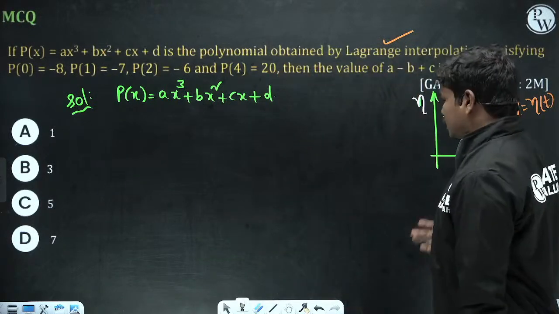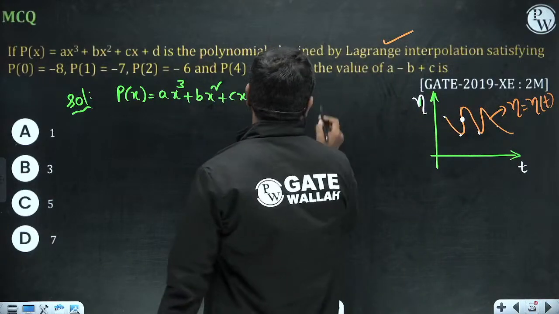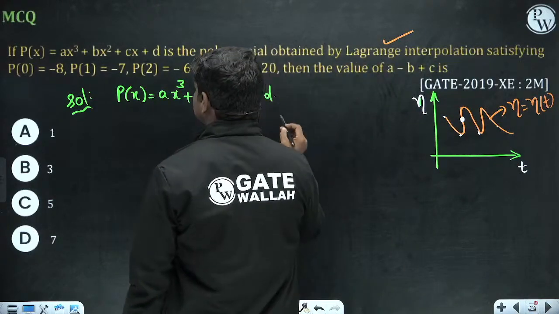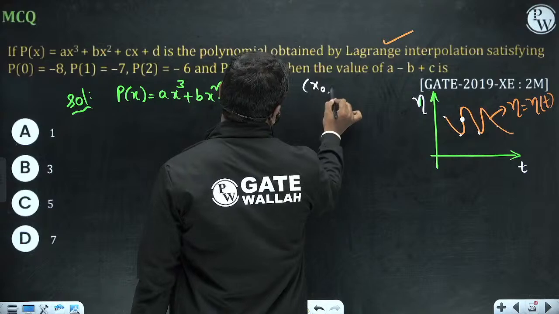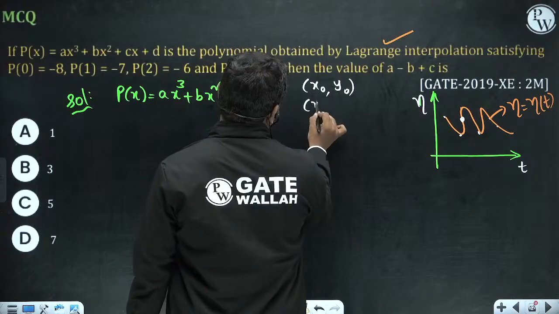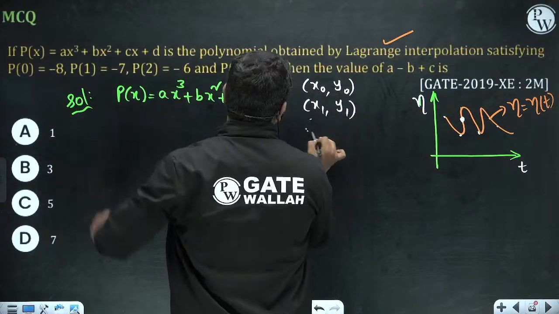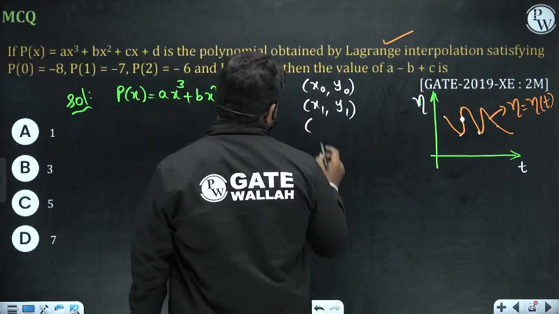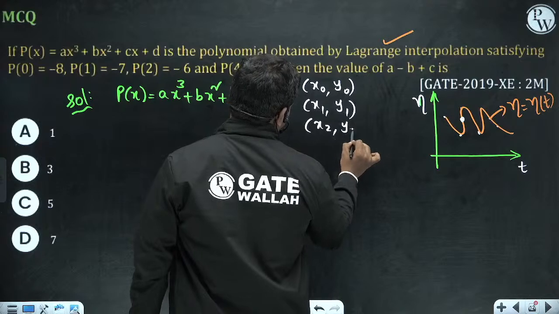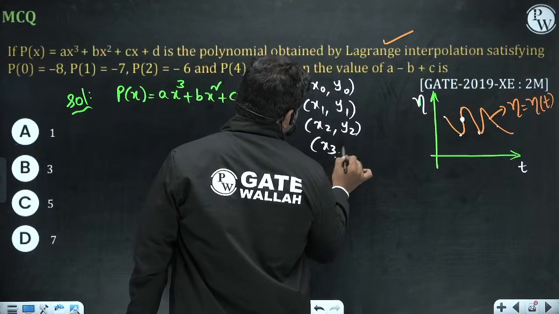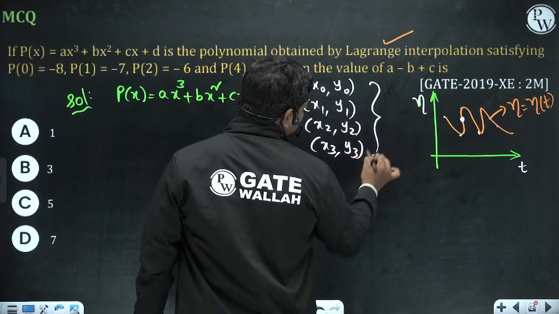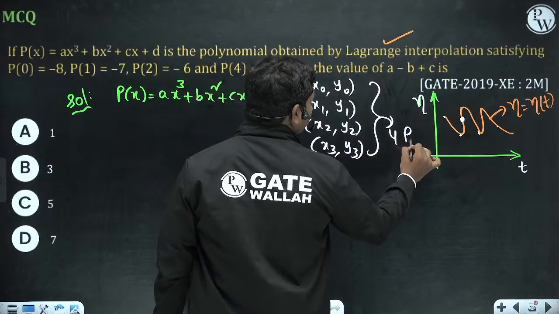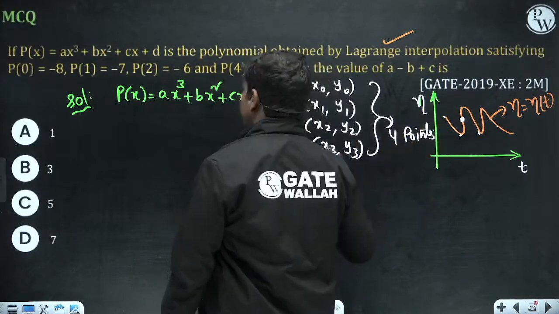Now if you see what is the interpolation that they have given you, let us suppose you have four points for example like this, x0, y0, x1, y1. Normally for a cubic polynomial we need 4 points. So how many have they given you? 1, 2, 3, 4. Okay, fine, they have given 4. Good. x3, y3. So minimum you should have 4 points to generate a cubic polynomial in interpolation techniques.